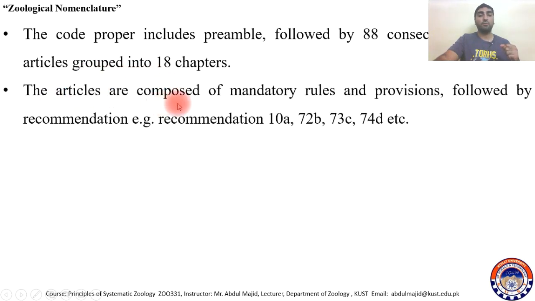These articles are composed of mandatory rules and provisions, and they are also followed by recommendations. So the articles have rules and provisions with recommendations like 10A, 72B, 73C, 74D, etc.